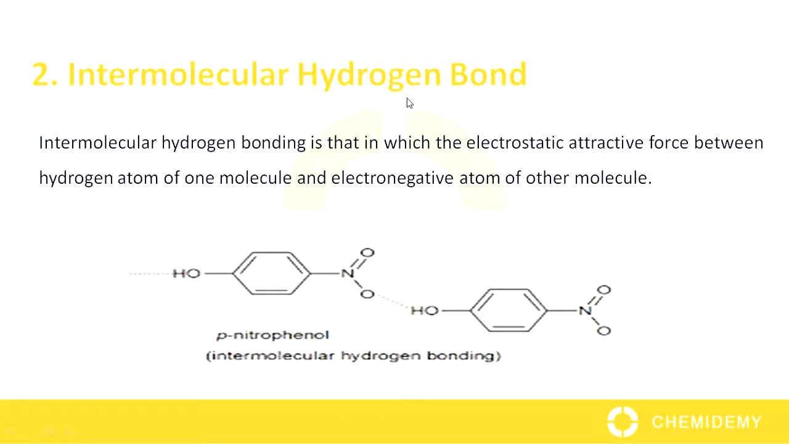Intermolecular hydrogen bond. Intermolecular hydrogen bonding is that in which the electrostatic attractive force between hydrogen atom of one molecule and electronegative atom of other molecule. Here we have example of para-nitrophenol. The electrostatic attractive force between hydrogen atom of one molecule and electronegative atom of another molecule.